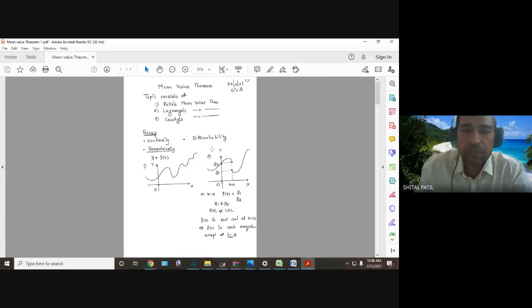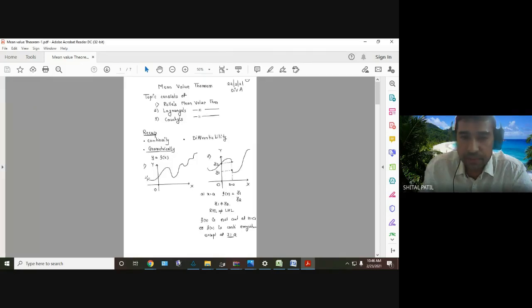Let me start. Mean value theorem. The topic consists of what we studied yesterday: Rolle's theorem, Lagrange's theorem, Cauchy's theorem. First, yesterday we started with what is continuity and differentiability. So we started with continuity.